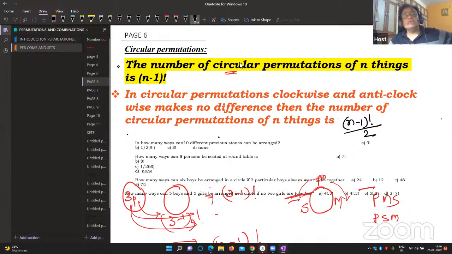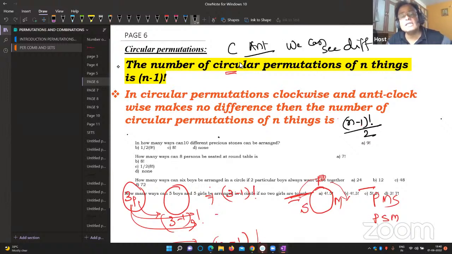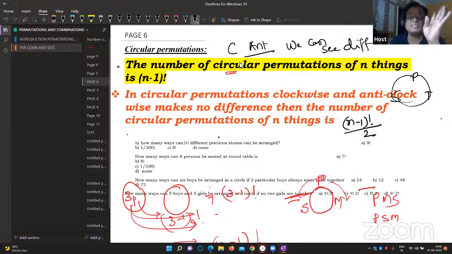Once again, I tell. Here, clockwise and anti-clockwise makes a difference. We can see the difference. For example, president, teacher, student: if I go clockwise, it is president, student, teacher, and if I go anti-clockwise, it is president, teacher, student. So definitely there is a difference. That time, total objects minus 1 factorial. So, sir, are clockwise and anti-clockwise in the circle the same?